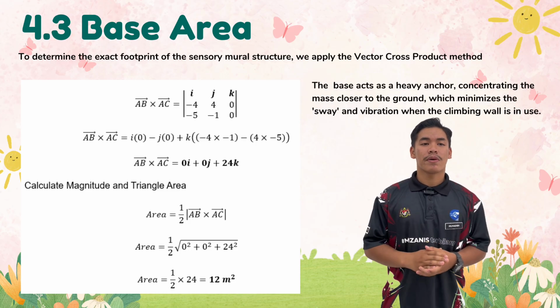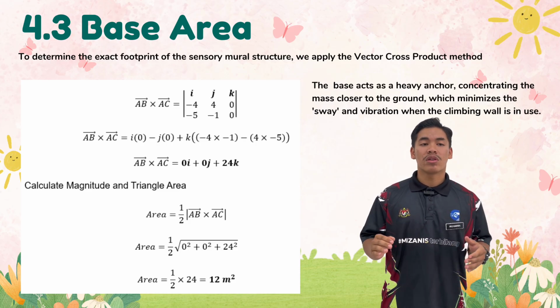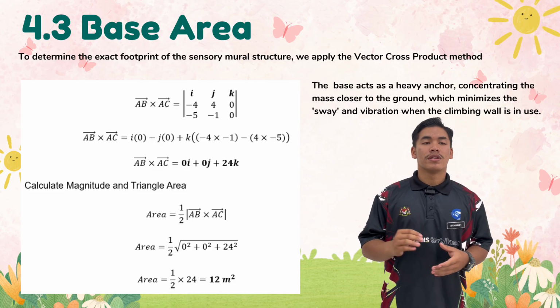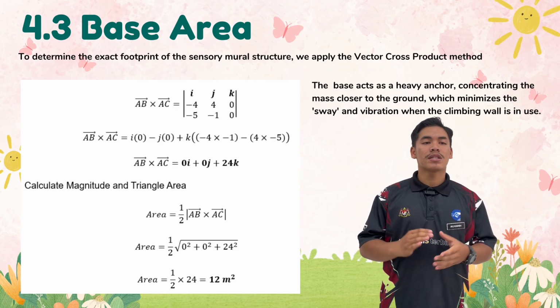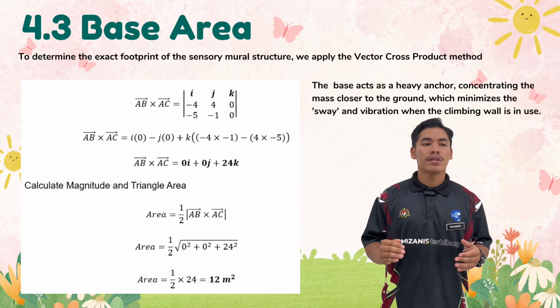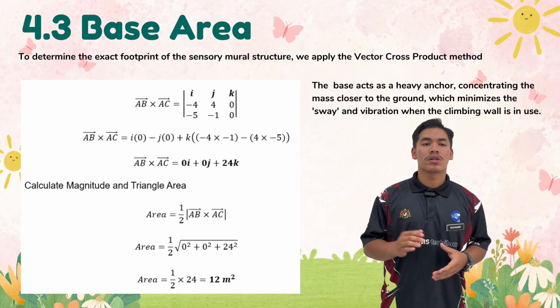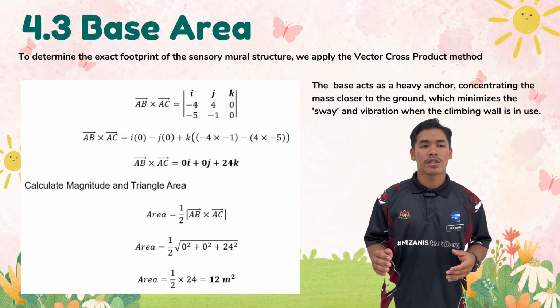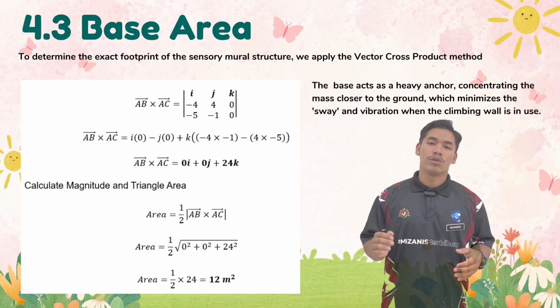With our cross product magnitude resulting in 24 units, we arrive at a base area of 12 square units. This substantial surface area is what provides the stability zone. The base acts as a heavy anchor, concentrating the mass closer to the ground, which minimizes the sway and vibration when the climbing wall is in use.